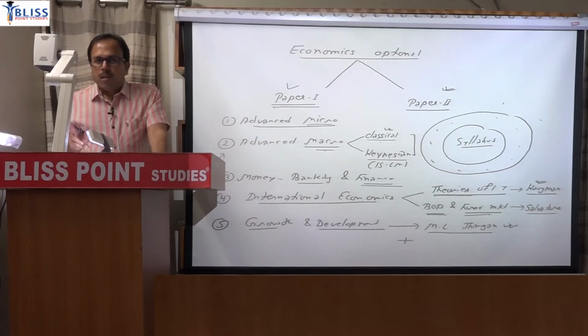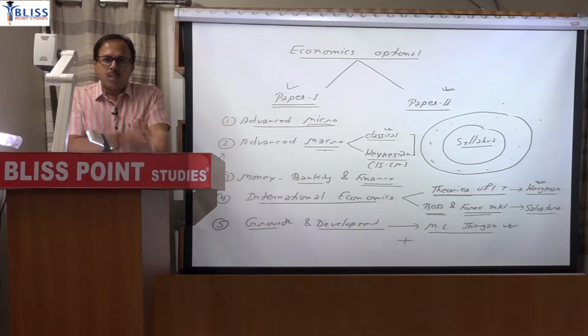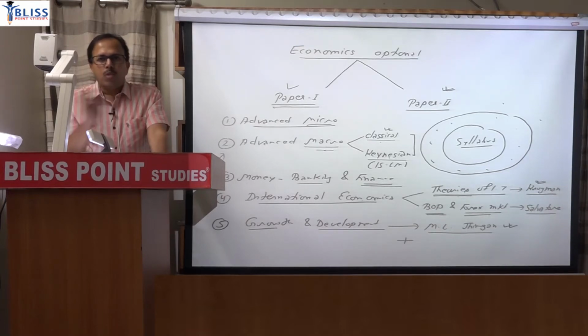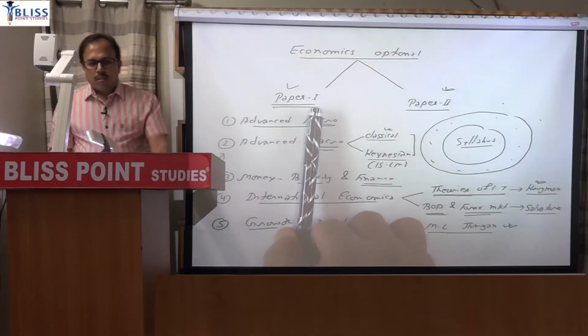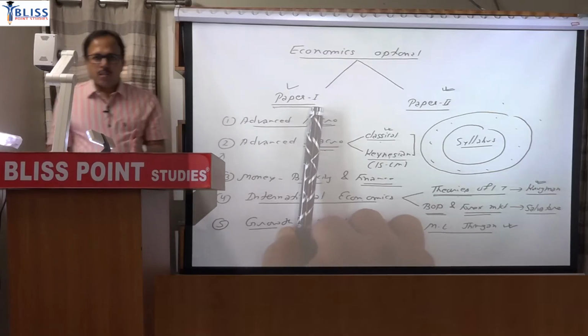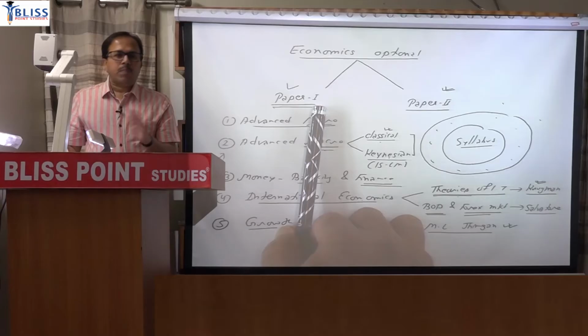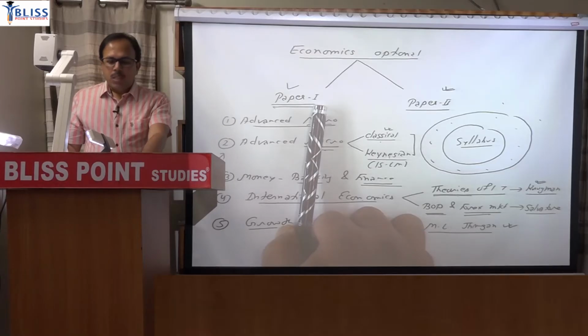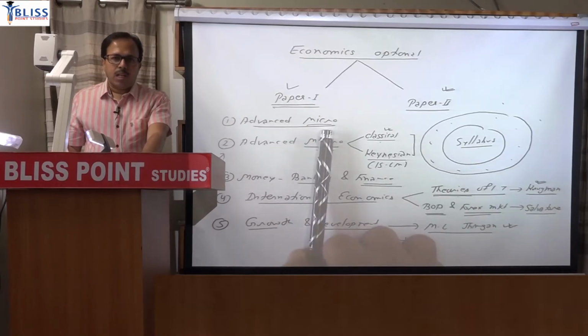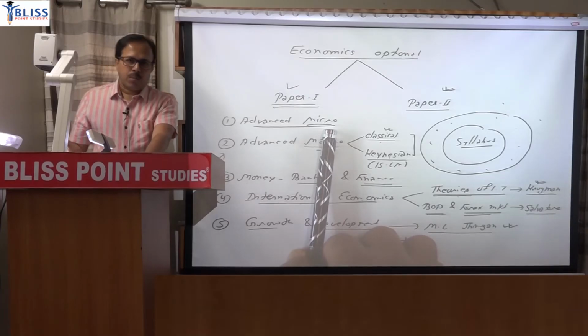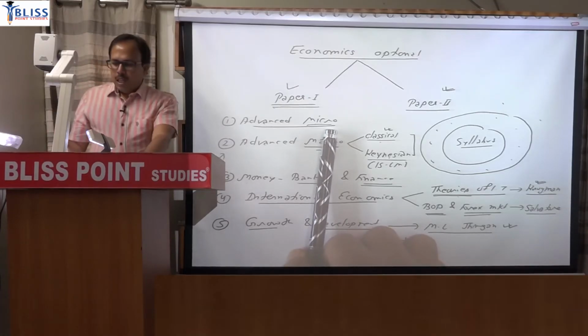For paper 1, try to use the words as explained in Froyen or Kotsoyiannis or Gordon or any other core book. Like a question on classical dichotomy: as defined in that book or the Mankiw book, you have to use it. Don't explain in your own words. And the pattern of your answer, the look of your answer, should not look too mathematical unless the question requires a mathematical approach. It is basically analytical and descriptive in nature. Analytical and descriptive. Don't give a mathematical description unless the question requires it.